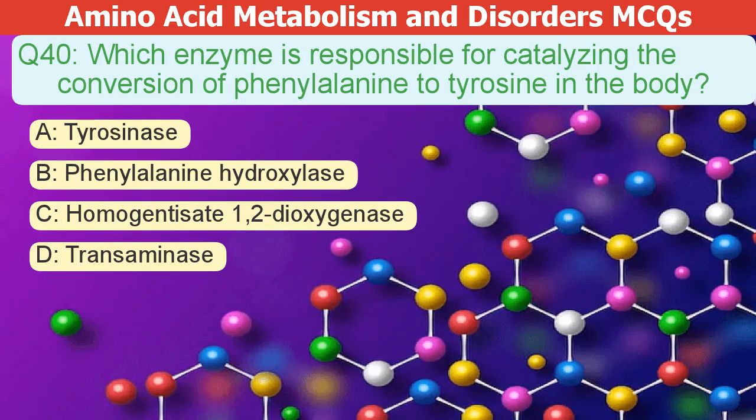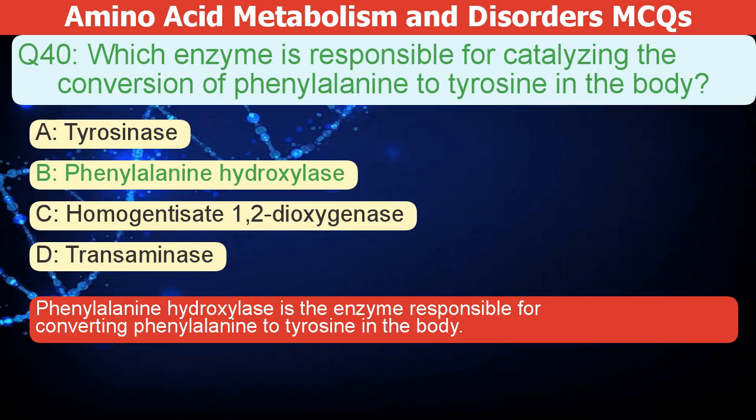Which enzyme catalyzes the conversion of phenylalanine to tyrosine? A. Tyrosinase. B. Phenylalanine hydroxylase. C. Homogentisate 1,2-dehydrogenase. D. Transaminase. The correct answer is B. Phenylalanine hydroxylase is the enzyme responsible for converting phenylalanine to tyrosine in the body.